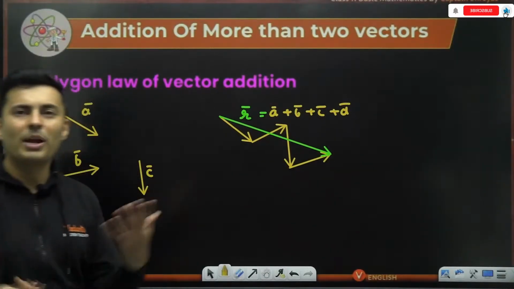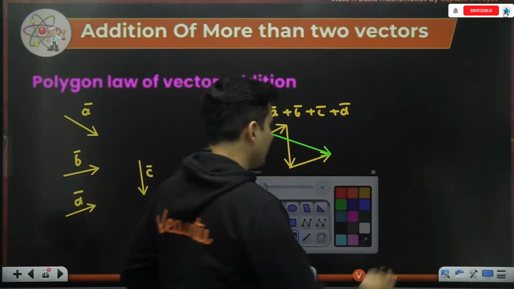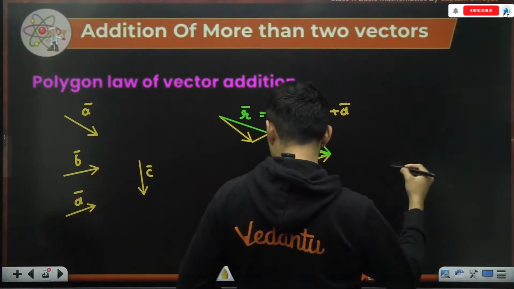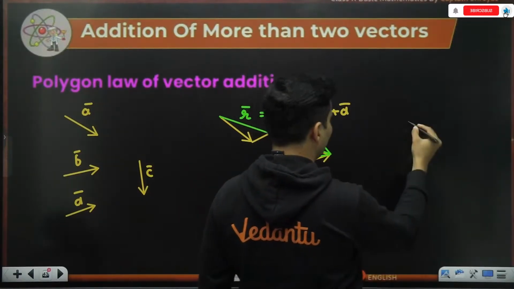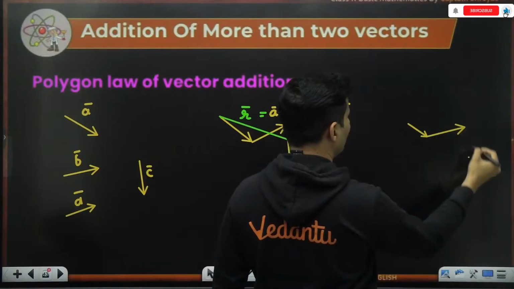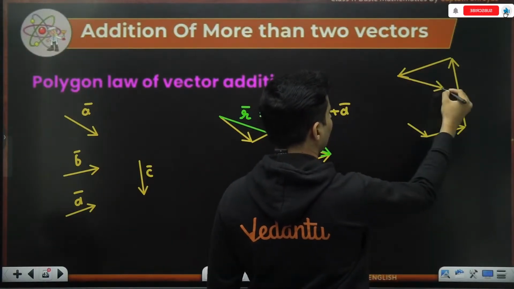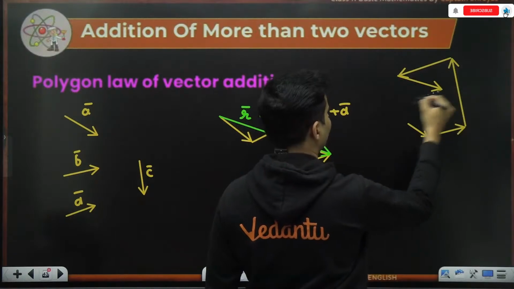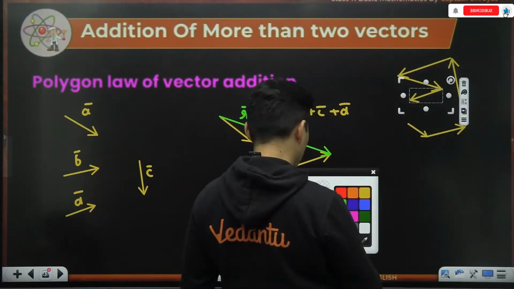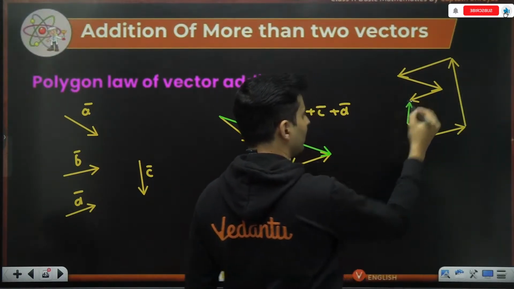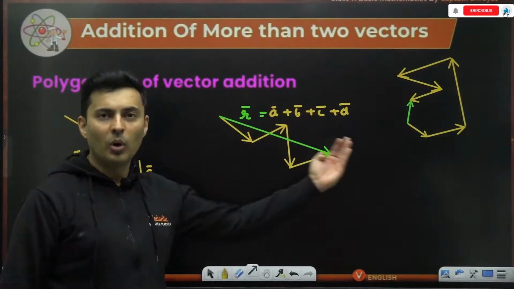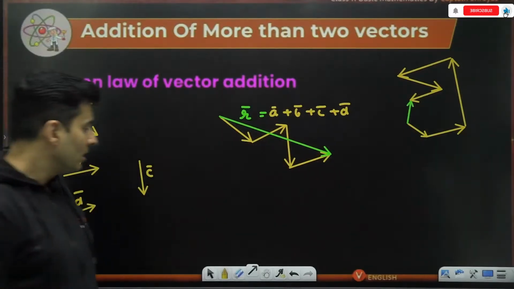So always try to make a polygon. You will always see some kind of a polygon formed most of the time, like this. Maybe this is vector 1, then vector 2, then vector 3, then vector 4, maybe then vector 5, then maybe vector 6. Fair enough. So the resultant will be this much. This is nothing but the polygon method of vector addition.